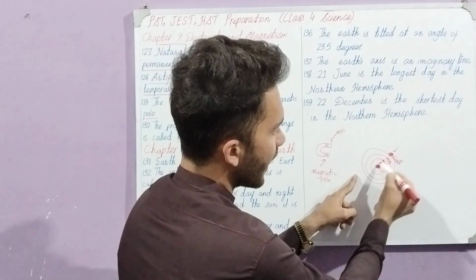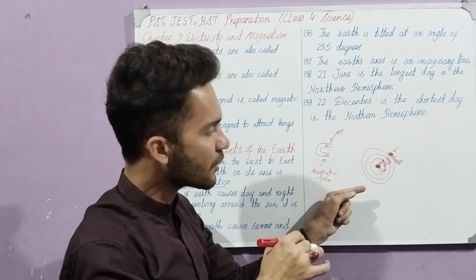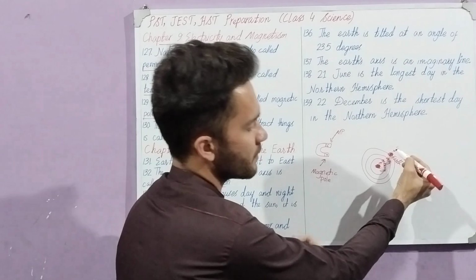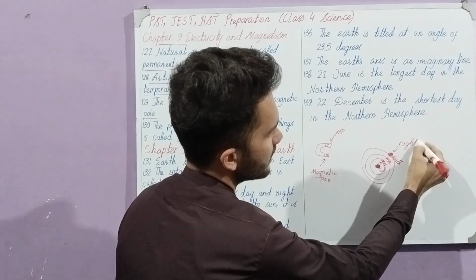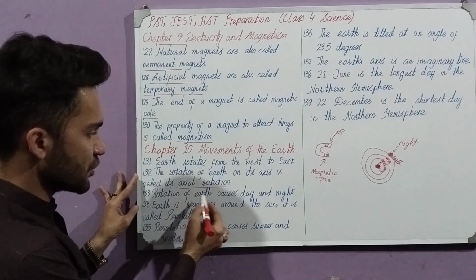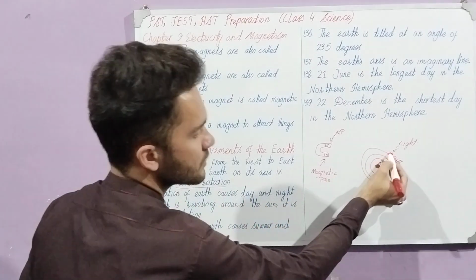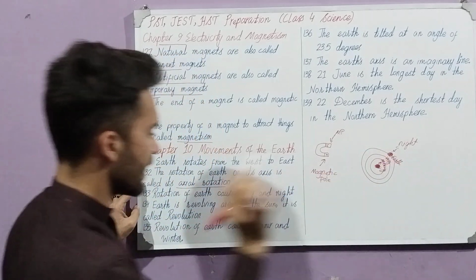It means the part of the earth which is receiving light will be day, and the part of the earth which is opposite from the sun will be night, because that part is not receiving the light of the sun. So rotation of earth causes day and night.